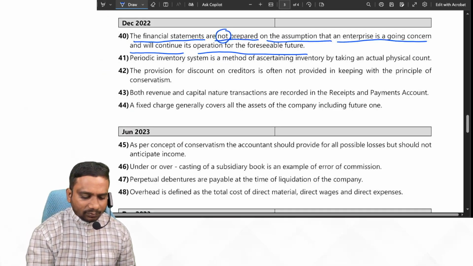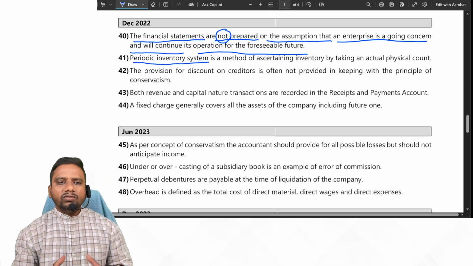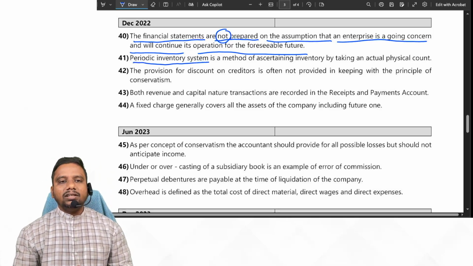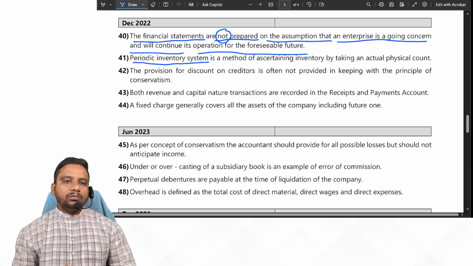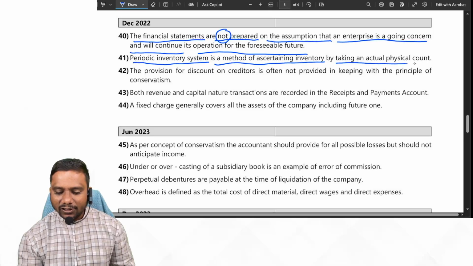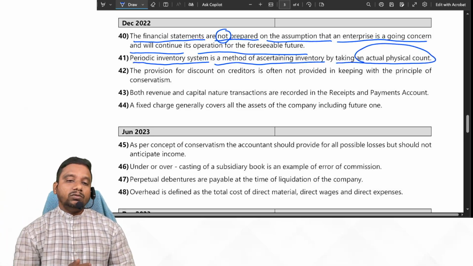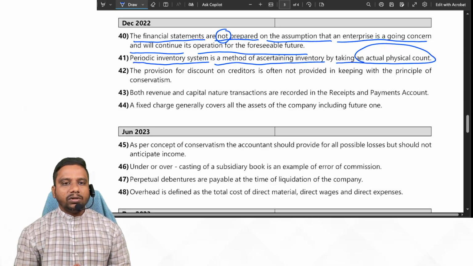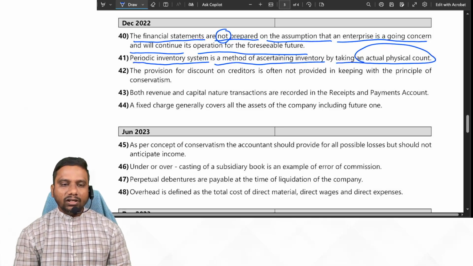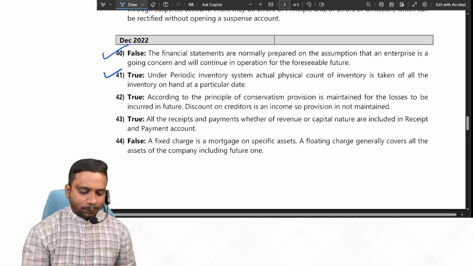Next. Periodic inventory system. Periodic inventory system, what happens? We take inventory physically at the end of certain time period. It is a method of ascertaining inventory by taking an actual physical count. Yes. We physically count the inventory after a certain time period, maybe after a month, after a quarter, after a year, or after half a year. We physically count the inventory and we calculate the inventory. So the given statement is true.